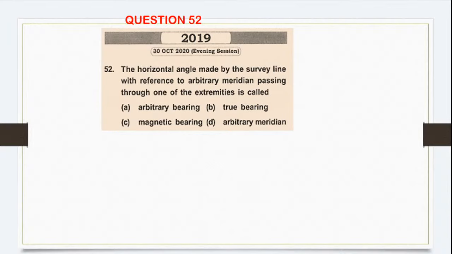The horizontal angle made by the survey line with reference to an arbitrary meridian passing through one of the extremes is called. So what is the exact definition of this? He is asking, it is nothing but the arbitrary bearing. The angle made by the surveyor's line with respect to an arbitrary meridian. So if you are calculating the angle with the help of an arbitrary meridian, then it is called arbitrary bearing. Not arbitrary meridian, not D. It is A, bearing. They are asking you what the horizontal angle is called. Okay, Dinesh?